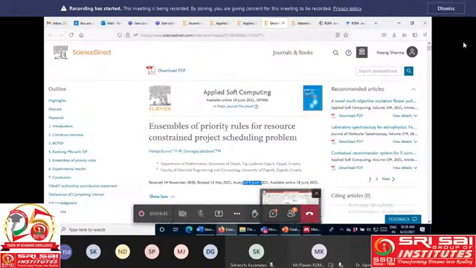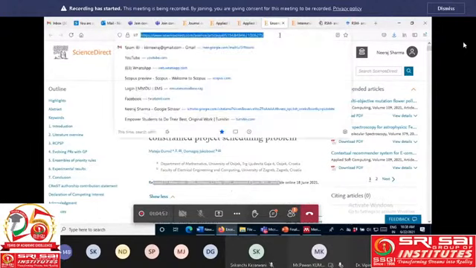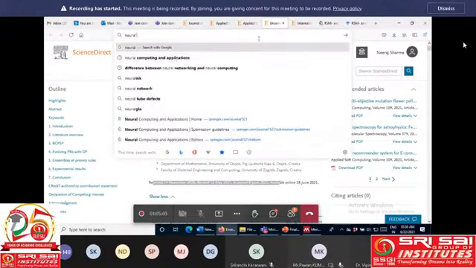So there are a number of journals. There is one journal I remember, Neural Computing and Applications. I think this journal is very interdisciplinary, because computer science, electronics, electrical or mechanical people can go for this journal.